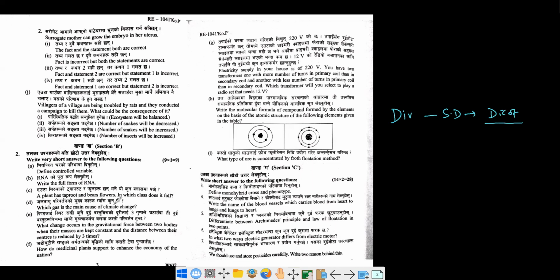Which gas is the main cause of climate change? So the gas that causes the temperature change of the climate and environment is CO2 gas, because CO2 gas can absorb the maximum solar radiation, and this supports heating. Because of that we can directly say carbon dioxide, and other gases will be oxides of nitrogen, oxides of sulfur, and so mostly it is carbon dioxide. Okay, or you may say the oxides of carbon, like carbon monoxide or dioxide.